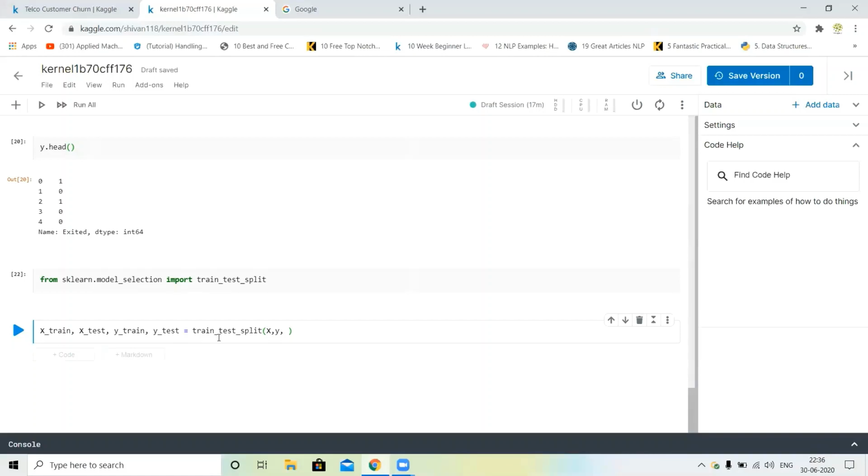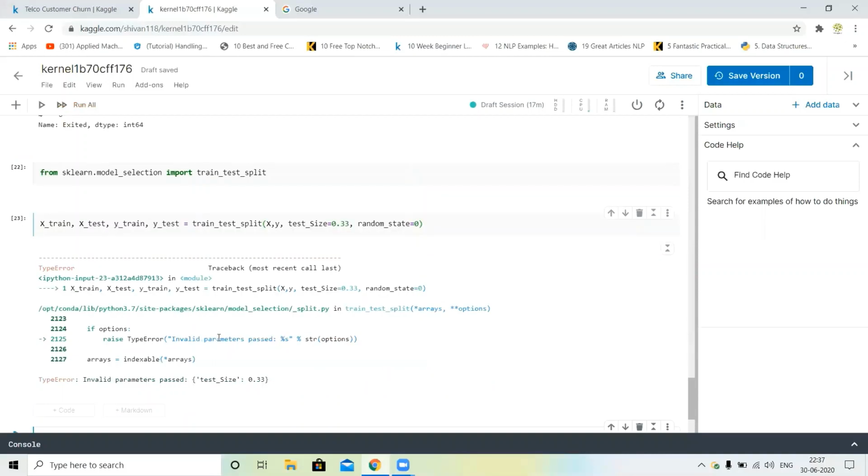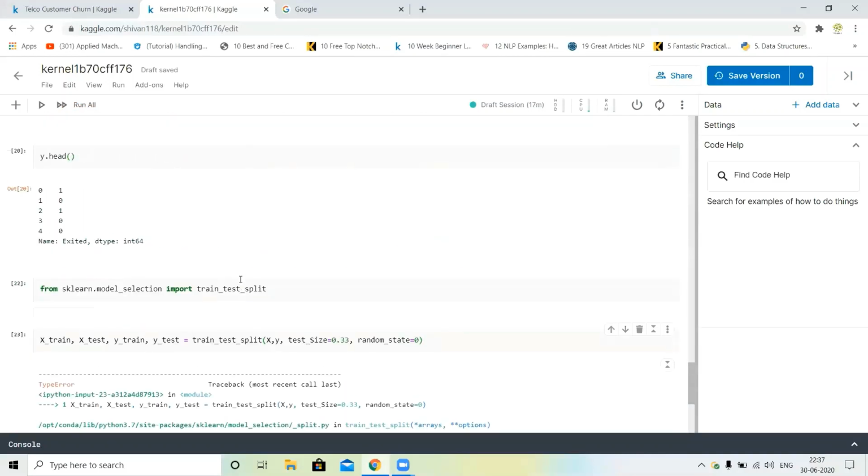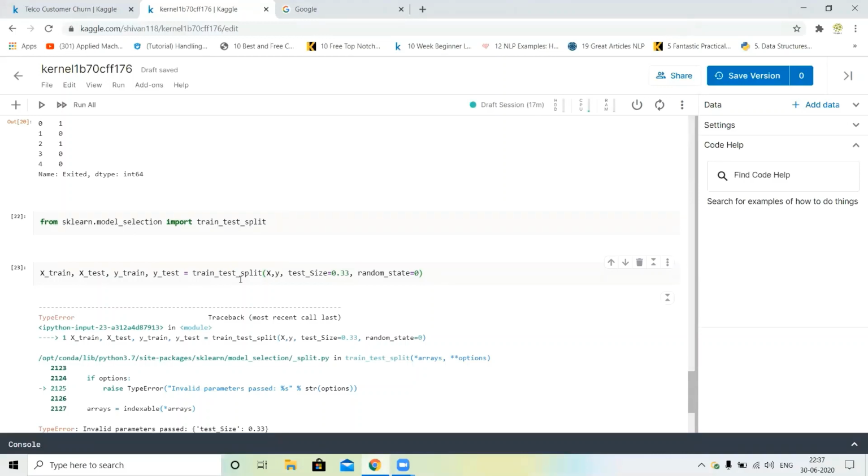Okay, so test size is equal to, I just use 33. And next, random state is equal to 0. I thought everyone is clear about dependent and independent features, test size, and random state, because we already discussed them in the previous ML projects, in the previous class. So I just run this. Okay, I have an error. Test size is equal to 33%.